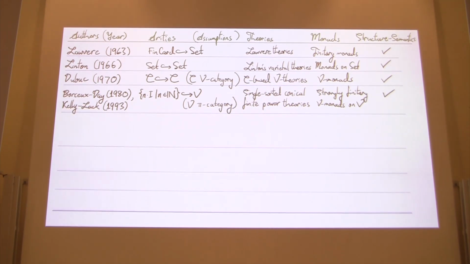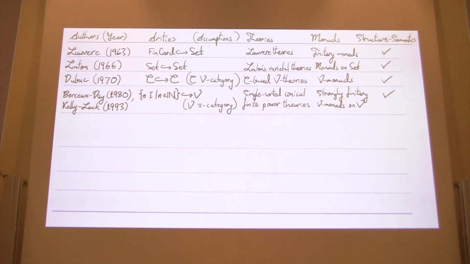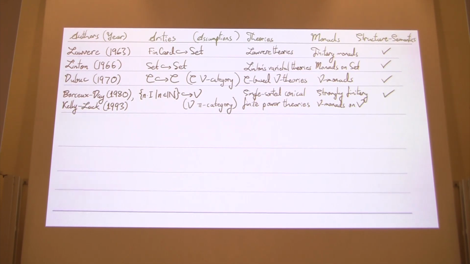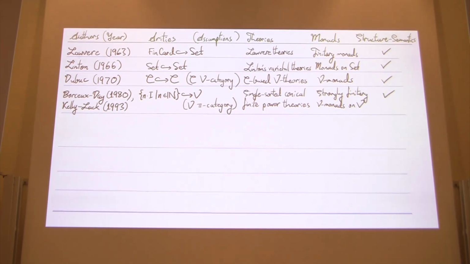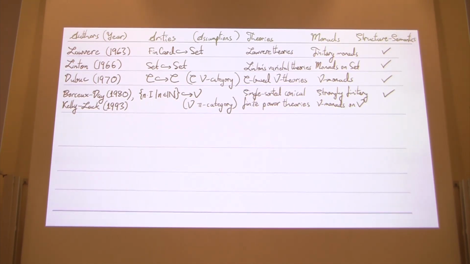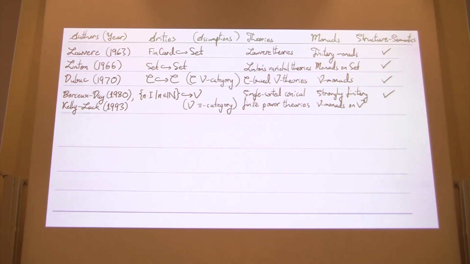Bourke and Day considered enriched Lawvere theories in which the arities are finite cardinals, discrete finite cardinals, or equivalently, the finite copowers of the unit object, n times I, as we see there, which constitute a full subcategory of V. They worked in the setting of a pi category, for example, any complete and cocomplete Cartesian closed category V. And these theories that they defined correspond to strongly finitary monads on V, as studied in the Cartesian closed case with further contributions from Kelly and Lack in 1993.